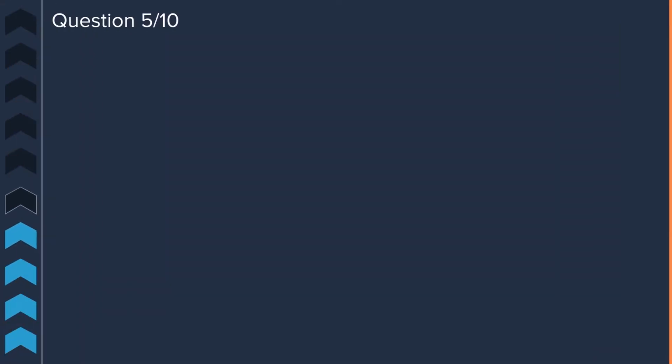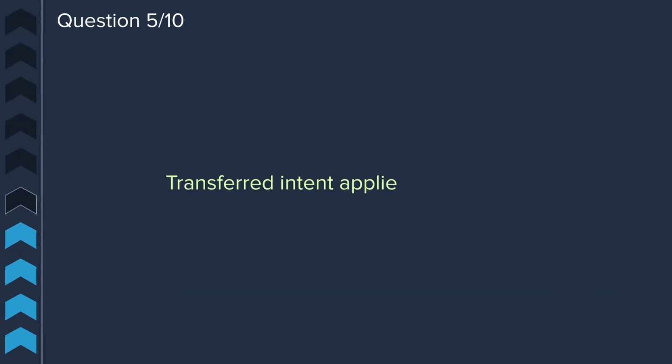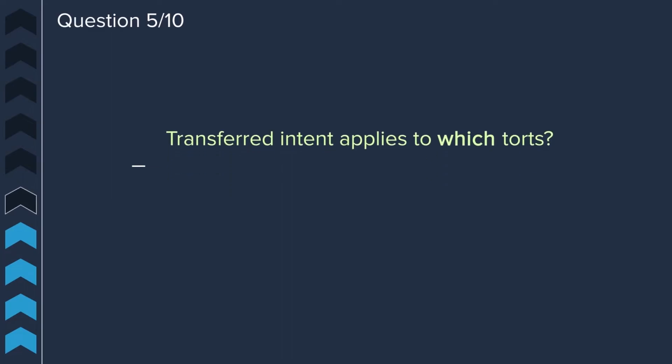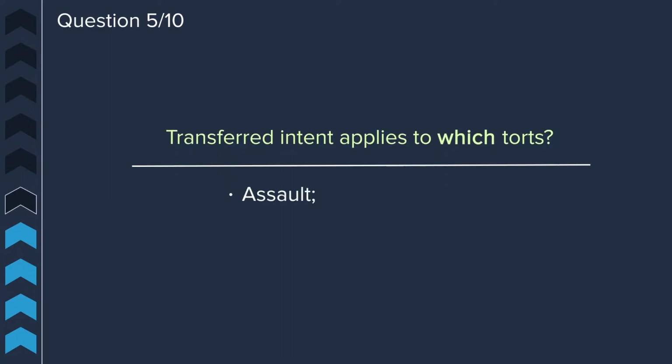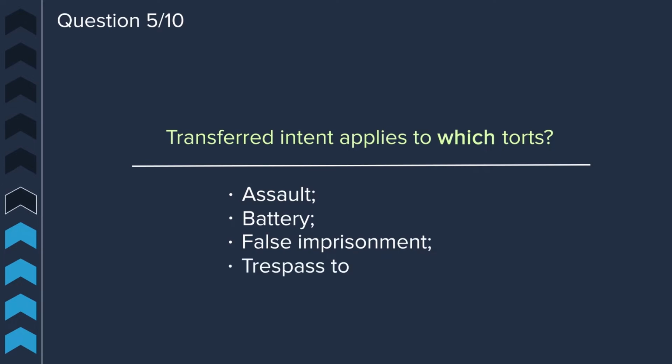Question 5. Transferred intent applies to which type of torts? Transferred intent applies to assault, battery, false imprisonment, and trespass to chattels or land.